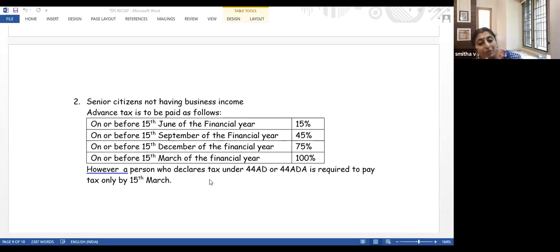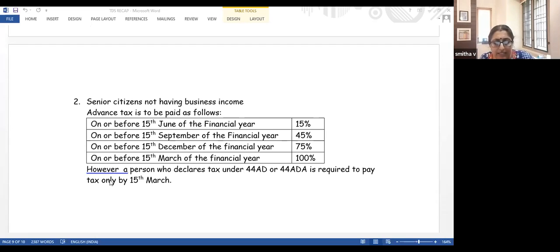Now, there is one more exception. Do you remember, in business, we were talking about profits and gains of business or profession. We had discussed presumptive taxation.